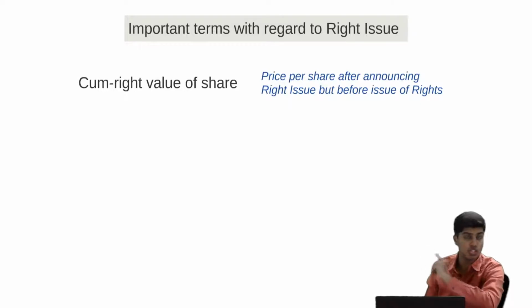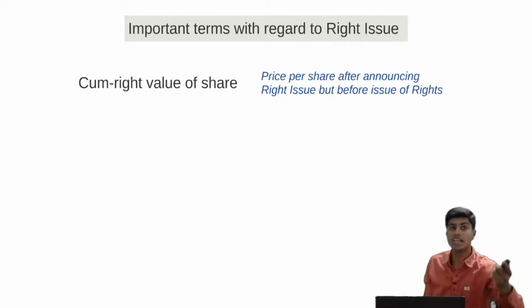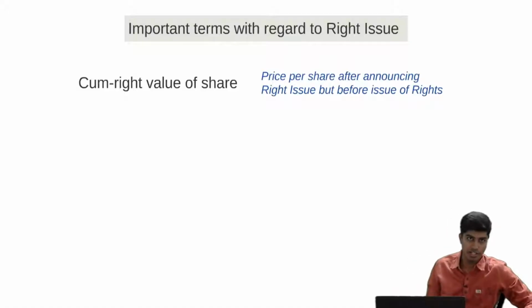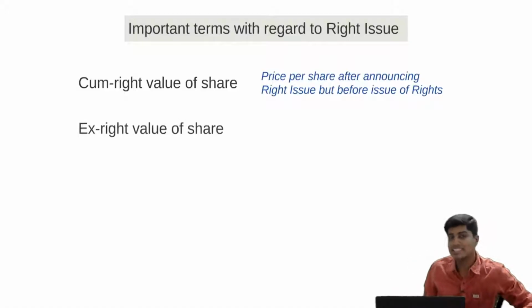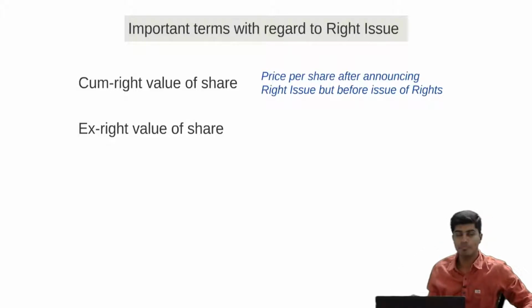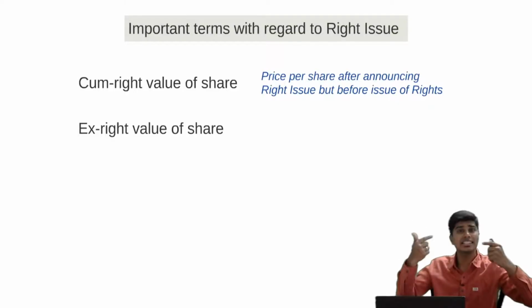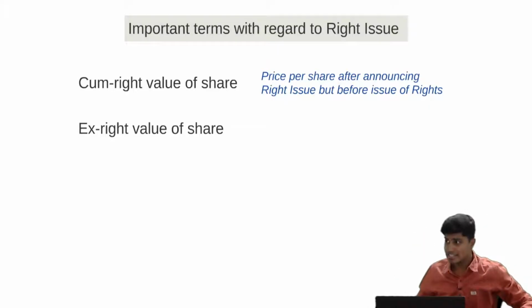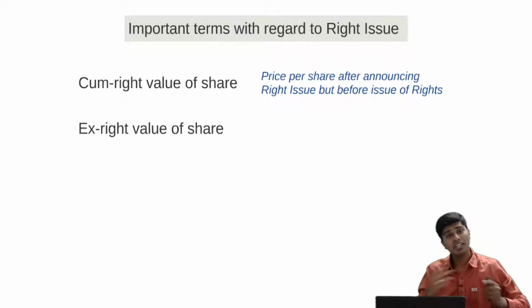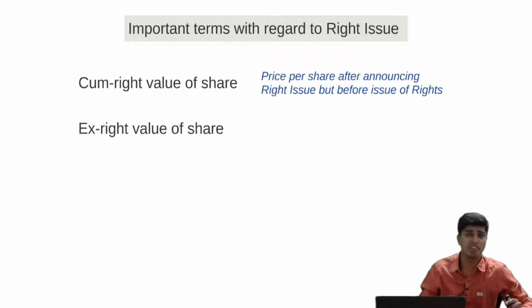The right issue is not yet made, but the company has announced. So each share has a right involved in it. That's what we call the cumulative value. Then comes the ex-right price. Ex-right price is the value of the share after the right issue. Always and always, the ex-right value will be lesser than the cumulative value. For example, in the market, if each share's value is 150, after the right issue, the value will be lesser than 150, like 140 or 130 or 120.